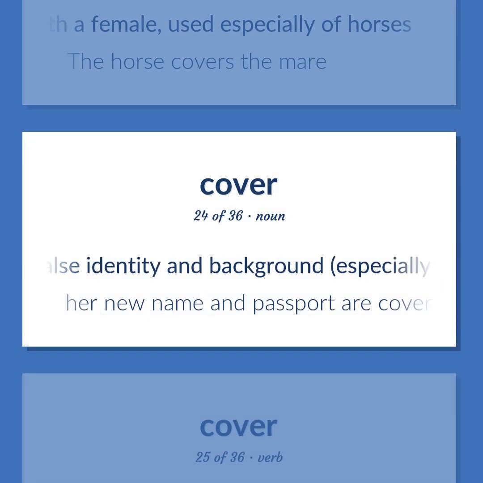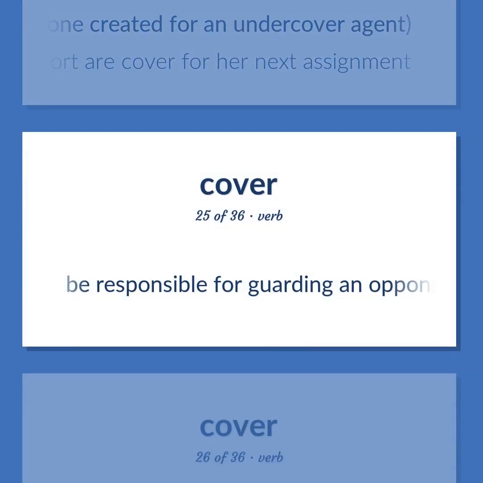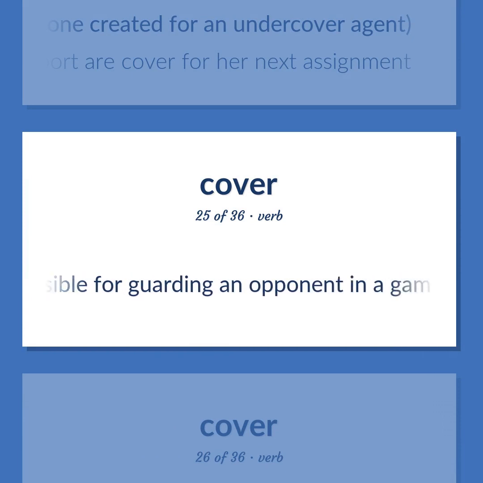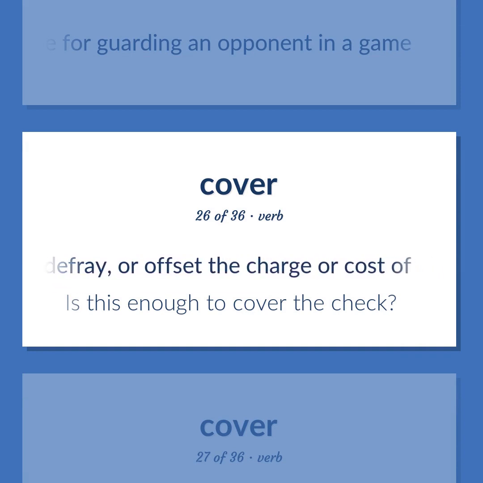A false identity and background, especially one created for an undercover agent. Her new name and passport are cover for her next assignment. Be responsible for guarding an opponent in a game. Be sufficient to meet, defray, or offset the charge or cost of. Is this enough to cover the check?